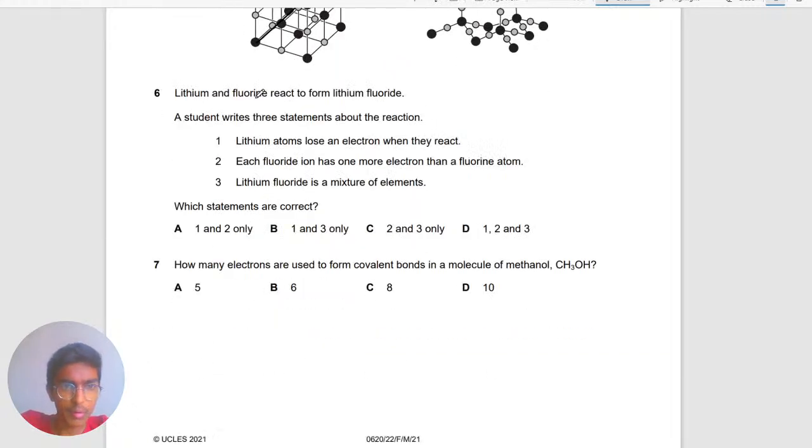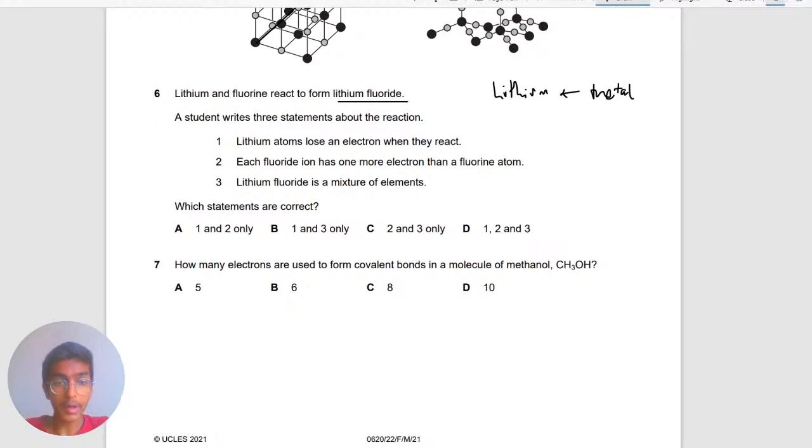Number 6, it says lithium and fluorine react to form lithium fluoride. A student writes 3 statements about the reaction. Let's have a look at this. Let's start. Lithium loses 1 electron when they react. Now remember, lithium is a metal. For a metal to become an octet state, when the electrons are 8, they have to lose 1. So when they react, they have to lose 1. So this first statement should be correct.